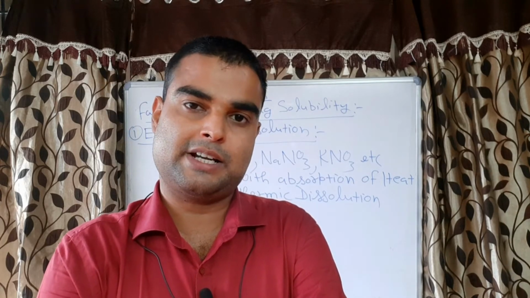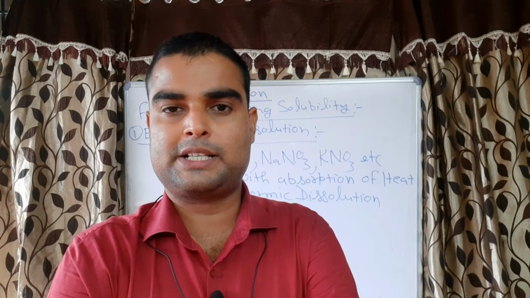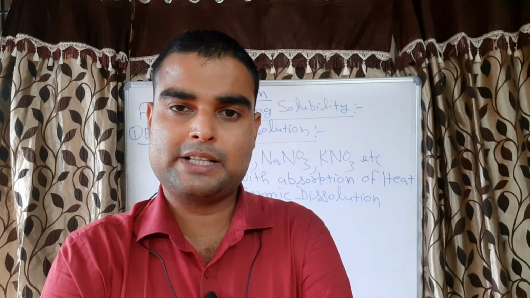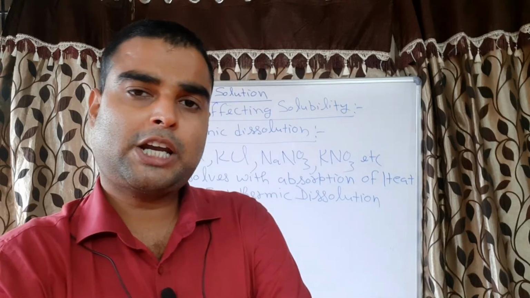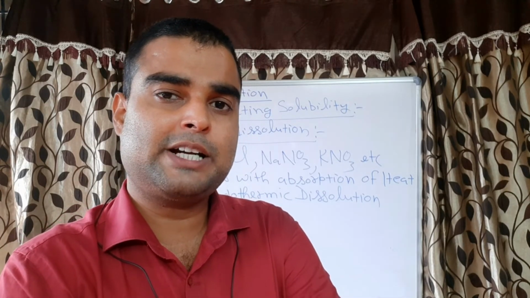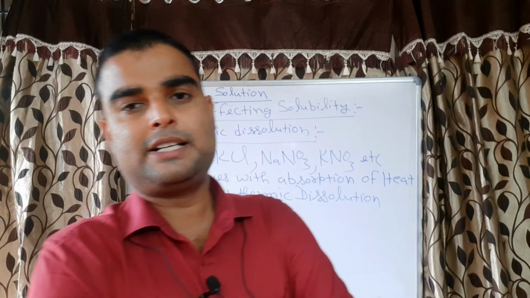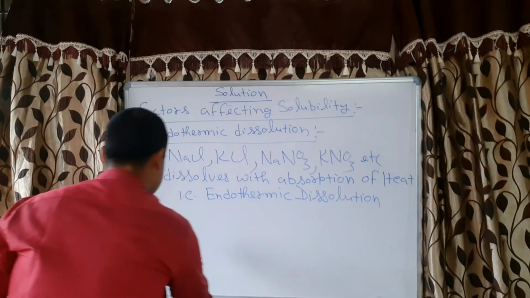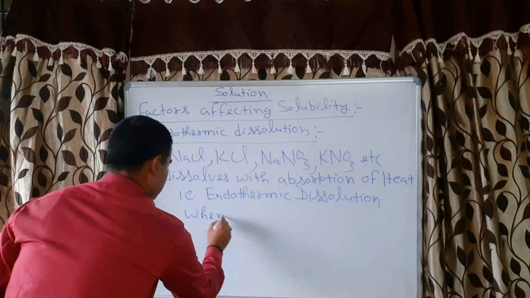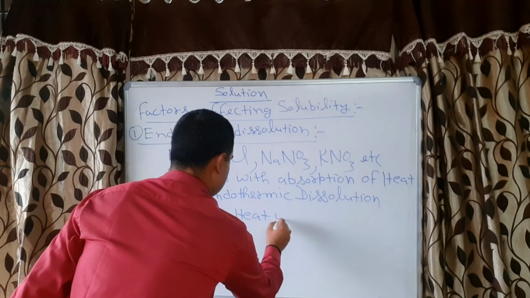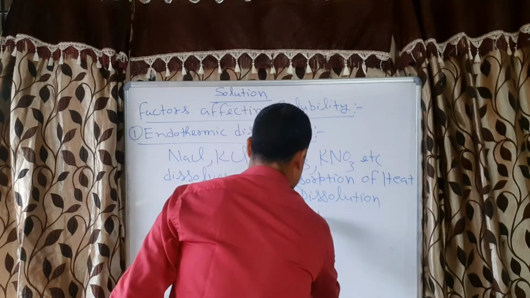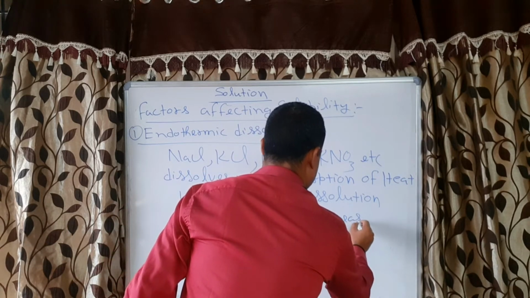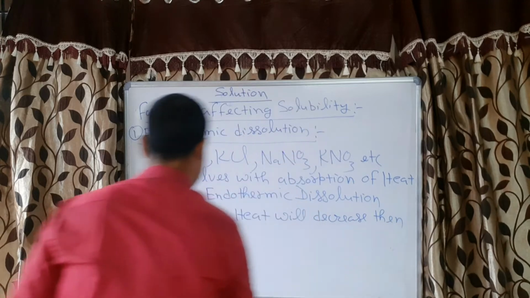Now we are increasing the temperature, correct? Increasing the temperature means we are providing heat, so we are increasing the heat. So the equilibrium will go in that direction in which it will decrease the heat. How to decrease the heat? In the equilibrium, there will be absorption of heat, then only the heat will decrease, correct or not? So when heat decreases, then only it can undo the effect, correct?